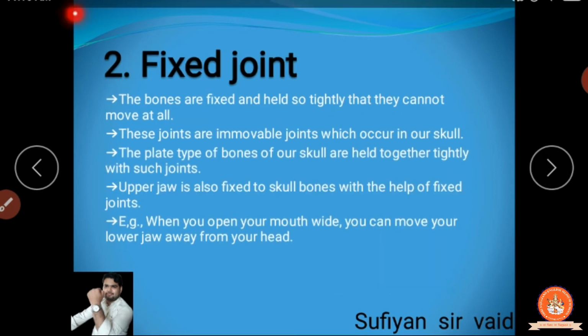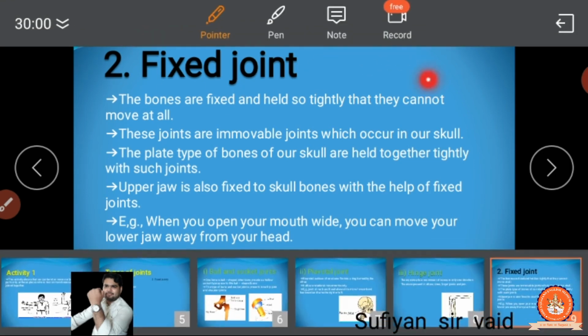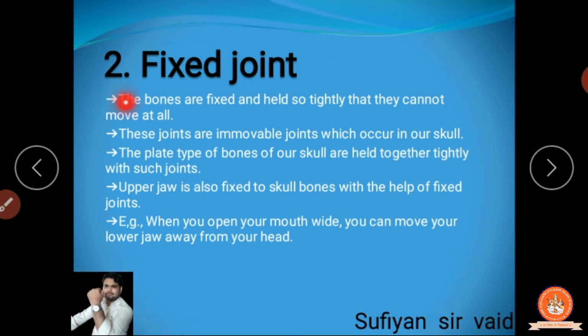Now the fixed joint. What is the fixed joint? Let's watch it. The bones are fixed and held so tightly that they cannot move at all. So a fixed joint is simply where the bones are fixed together very tightly, so it is not possible to move. Clear? Like simply, if you are taking two pieces of wood and they are joined very tightly with the use of a nail, तो क्या वो हिल सकते हैं? नहीं, नहीं हिल सकता. Clear? So it's a fixed joint.